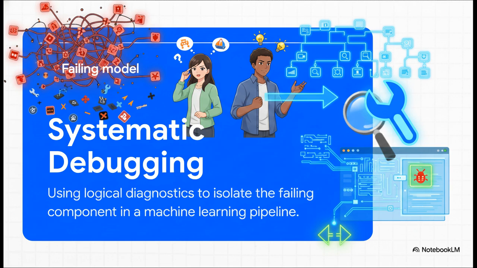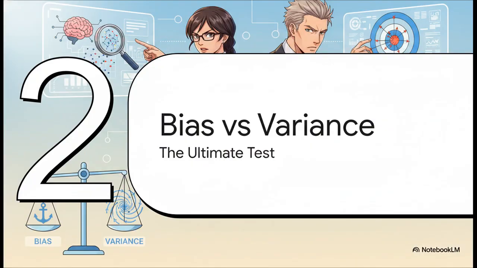The absolute best way to start a new project is to build a quick and dirty implementation of your algorithm. Just get it running. Once it's running, you use logical diagnostics to isolate exactly what's failing, much like a software engineer systematically hunts down a bug in traditional code. Moving right along to part 2, diagnosing bias and variance. This is the ultimate performance test.